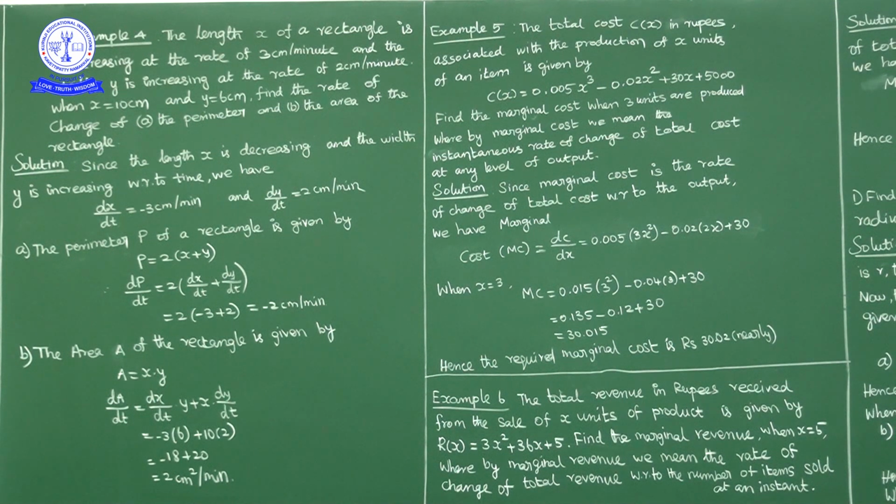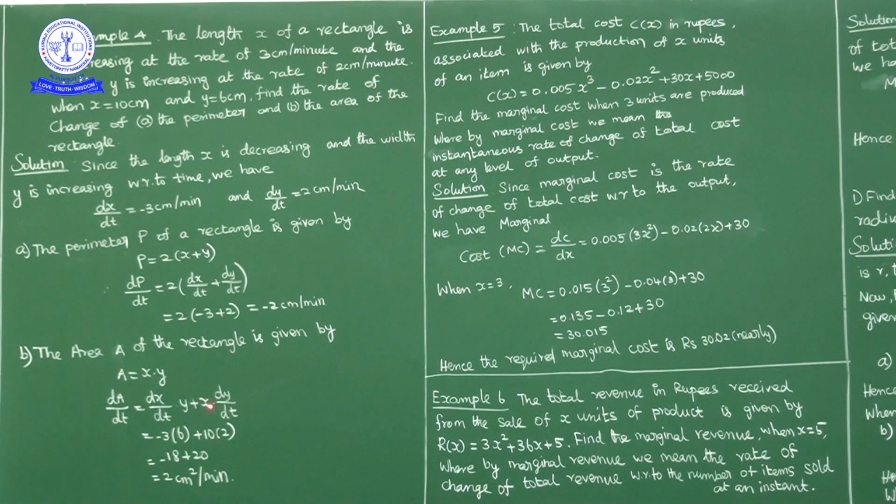Next, the rate of change of area of the rectangle. What is the area of a rectangle formula? Area of a rectangle is length into breadth, so area A is equal to x into y. Now the rate of change of area with respect to time, dA by dt, is d by dt of x into y. Product rule: first function into derivative of second function plus second function into derivative of first function. So dA by dt is dx by dt into y plus x into dy by dt.